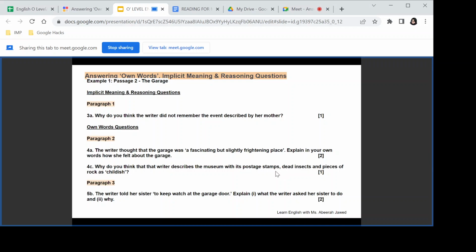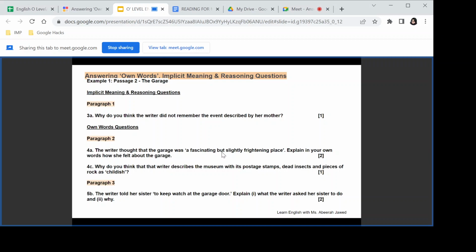All right, so you try and practice and you will understand how to actually attempt this question. One more thing, she thought that the garage was a fascinating but slightly frightening place. You can continue using the word but, you can also use the word yet, because fascinating, attractive, and frightening and scary, they are two opposite feelings. But you should not omit the explanation of the word but. You can continue using this one.